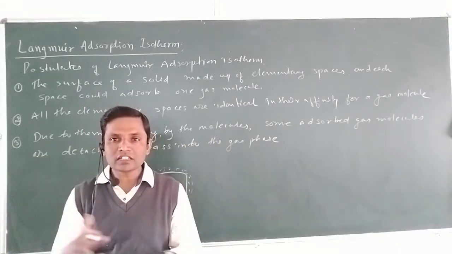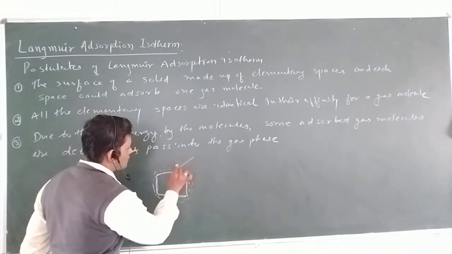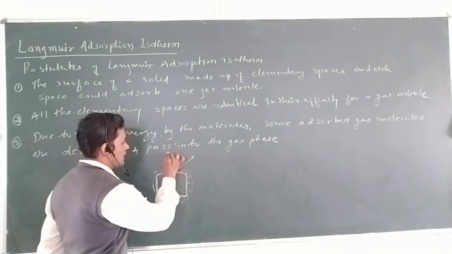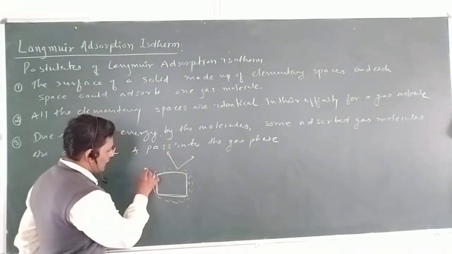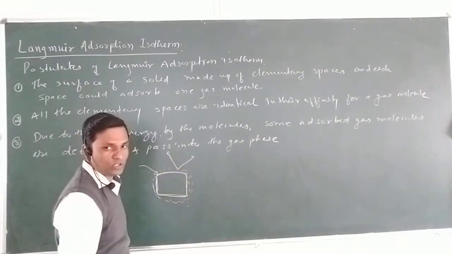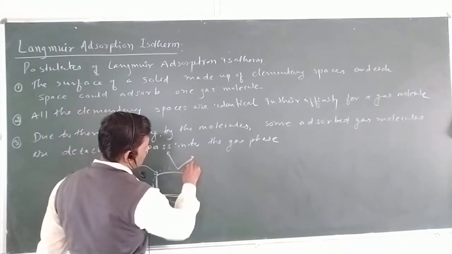Crowding means thermal energy is created. Due to the thermal energy, some of the gas molecules are evaporated. Some of the gas molecules are detached. Detached means as they are adsorbed, they may be detached, because of the crowding, because of the thermal energy. This is called detachment.